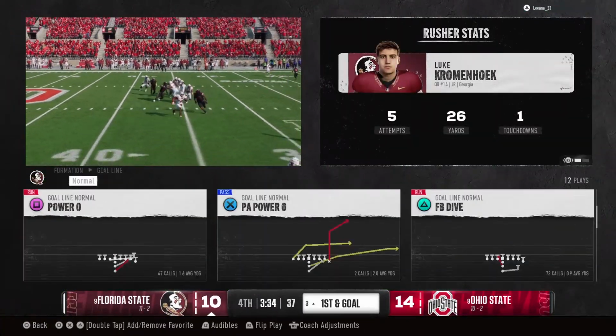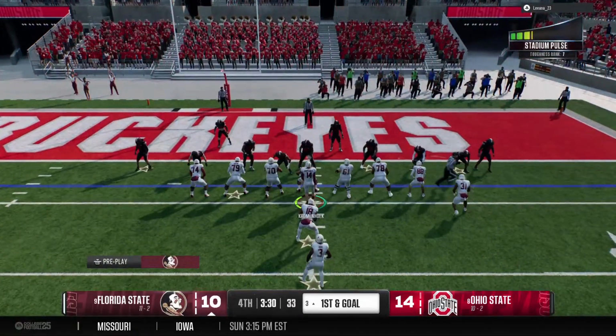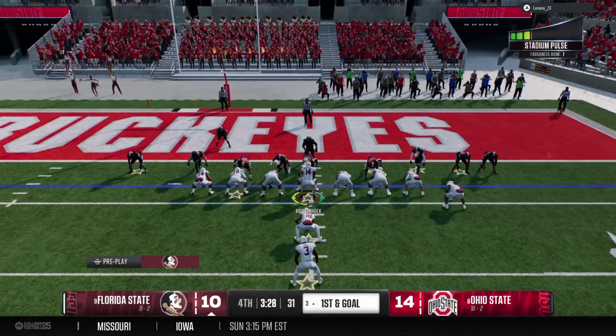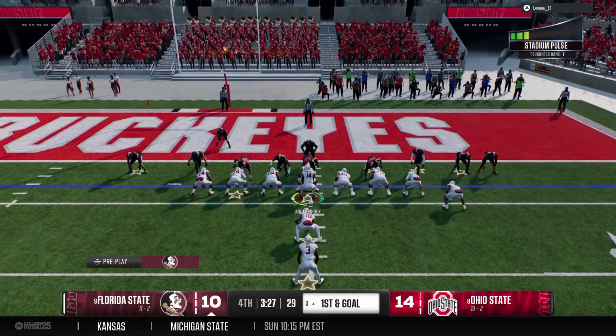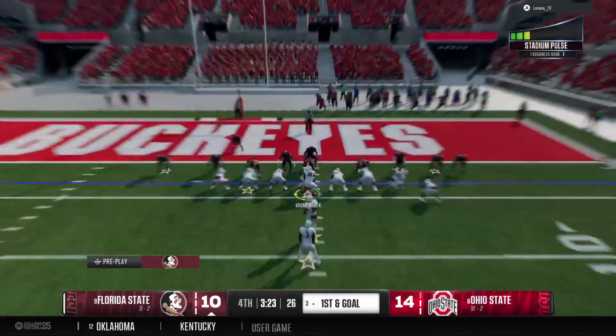Boy, how many times do we see this late in a fourth quarter? You know the pass rush is going to be there. They're getting after him. They're getting upfield. They get a great push. But what do they create? Space and lanes. And he takes off and picks up a first down.